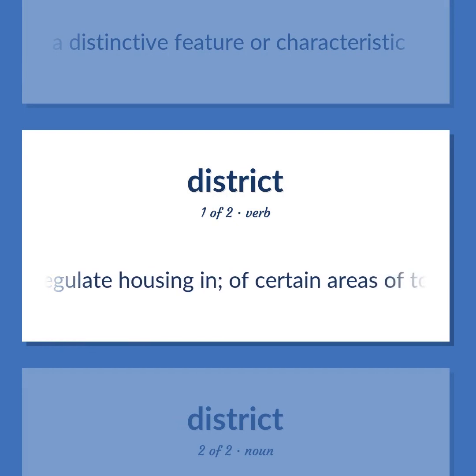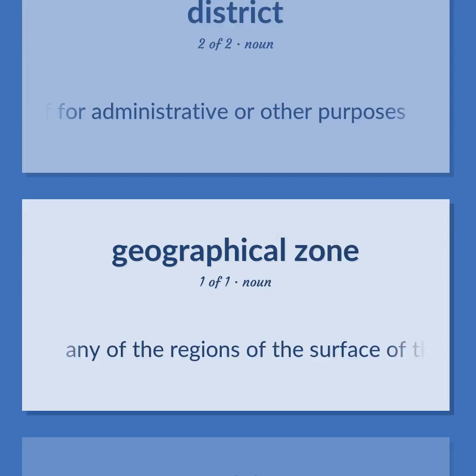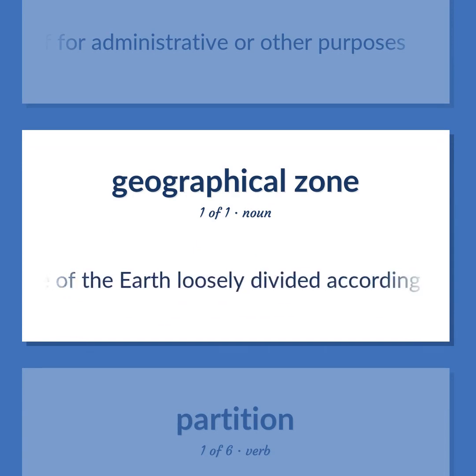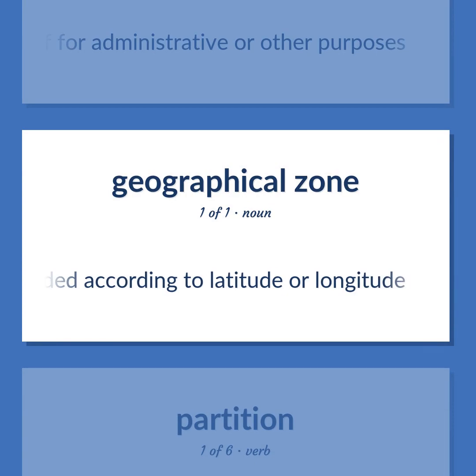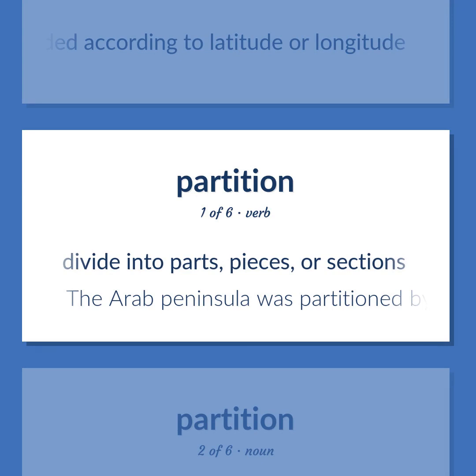Regulate housing in certain areas of towns. A region marked off for administrative or other purposes. Any of the regions of the surface of the Earth loosely divided according to latitude or longitude. Divide into parts, pieces, or sections. The Arab Peninsula was partitioned by the British.